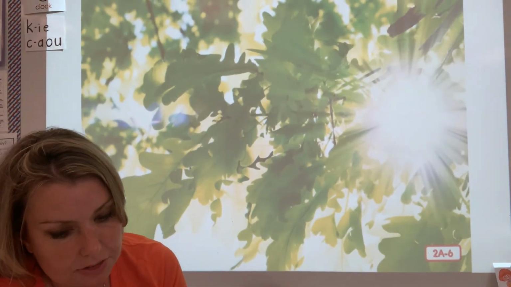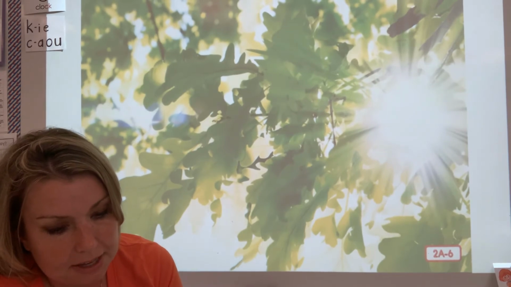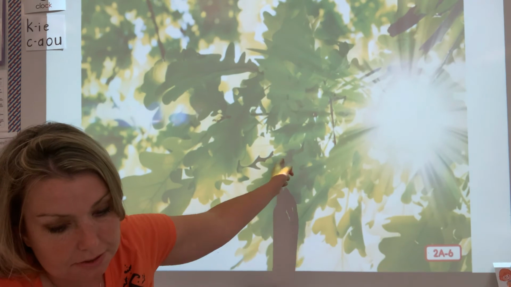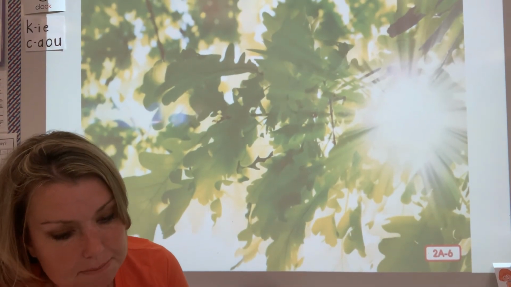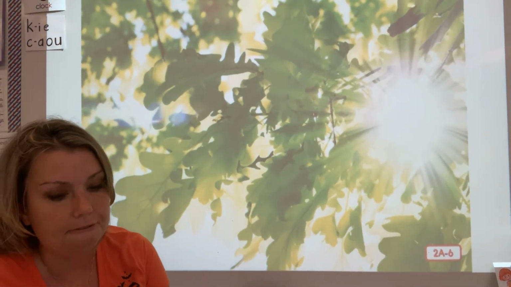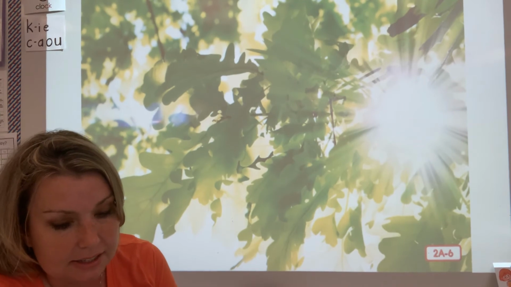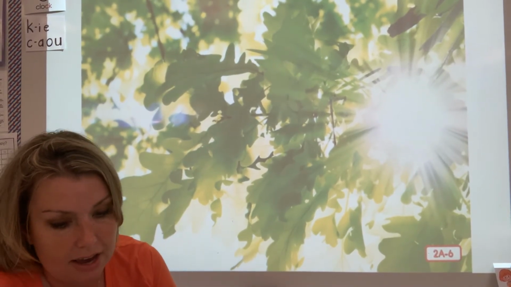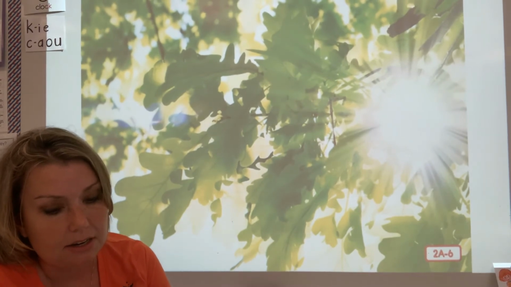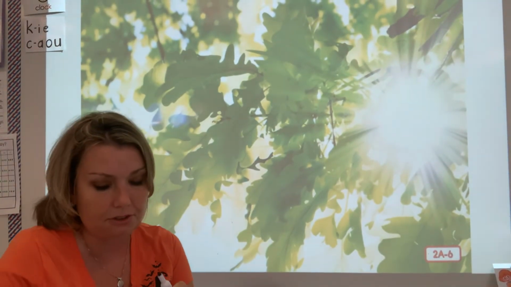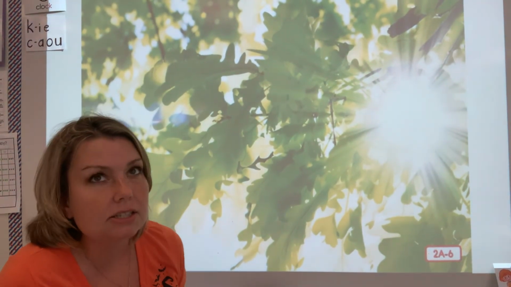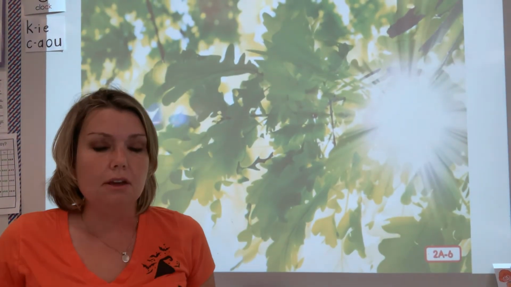When light shines on the green leaves of any plant, the leaf absorbs or soaks up energy from the light through an amazing process called photosynthesis. The leaf uses the light to turn the water and air already in a plant into food for the rest of the plant. So, photosynthesis, that's a huge word.